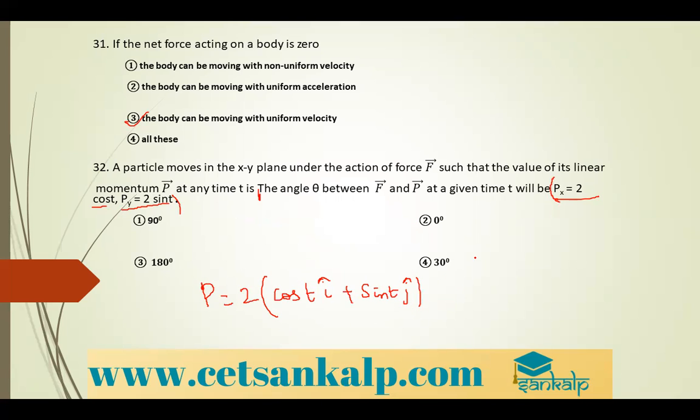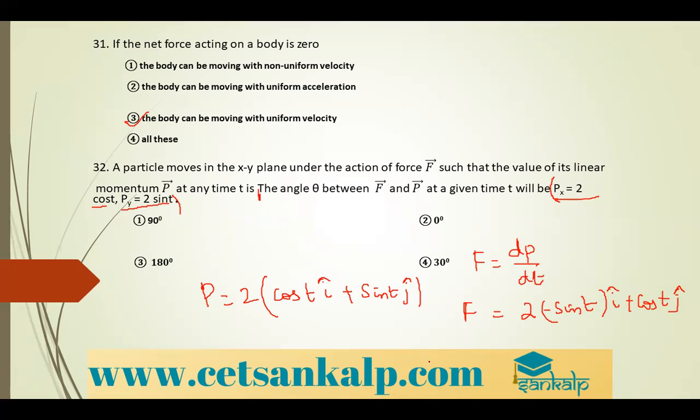Okay, so you have f is equal to dp by dt. So 2 is constant. Differential of cos is minus sin t, i cap, plus cos t j cap. That is your f.